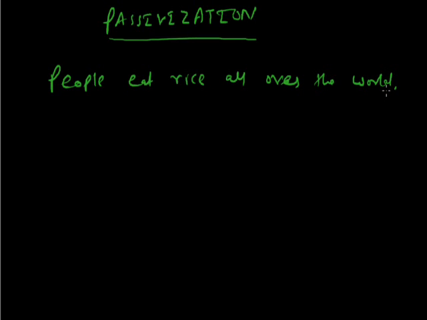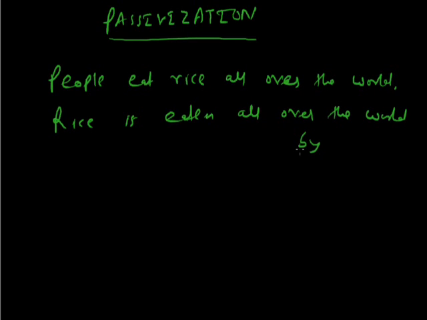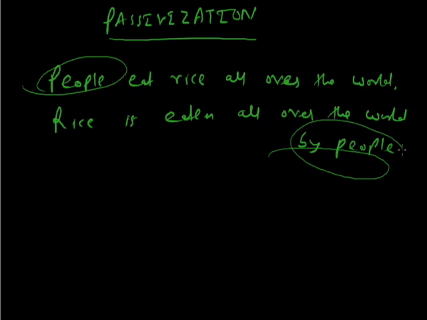It's an active voice, and as we have to change it into passive, rice is eaten all over the world. Do you think I should say by people? Well, if this word people is so important, why did I change it into passive? Do you know one thing? I changed it into passive just to get rid of the word people. So we'll not use by people because that is self-understood. Rice is eaten all over the world.